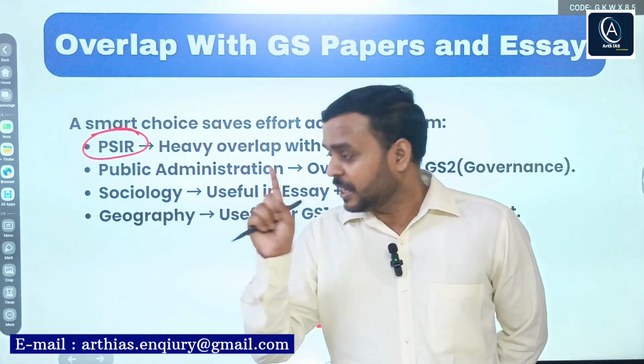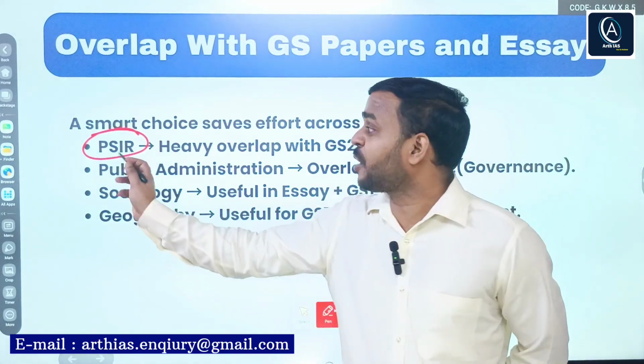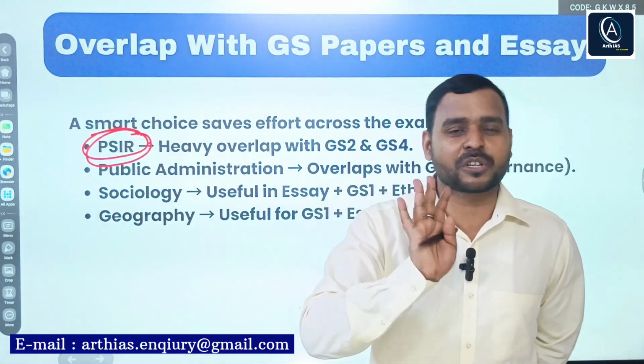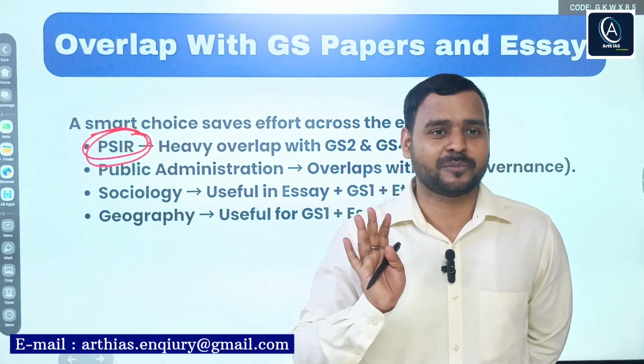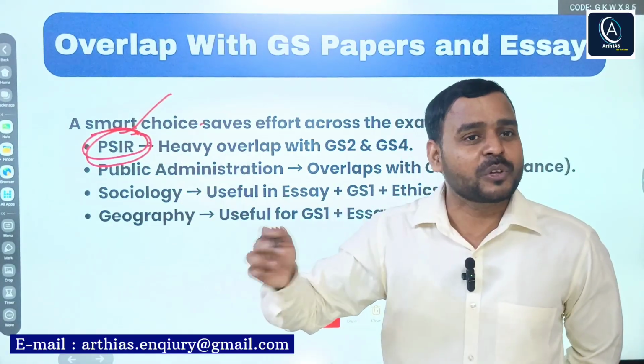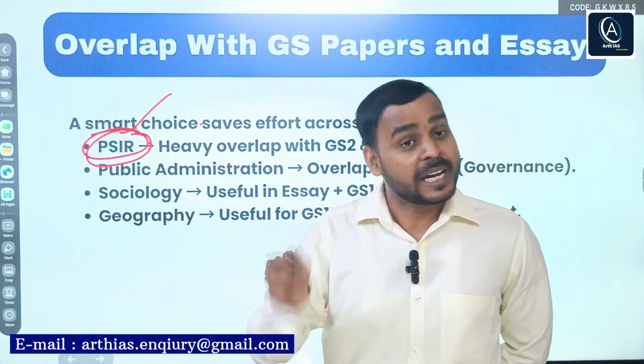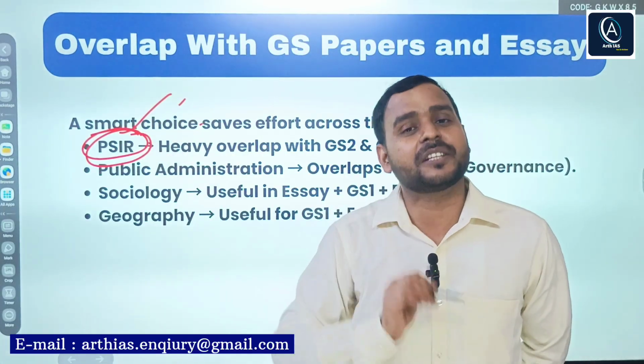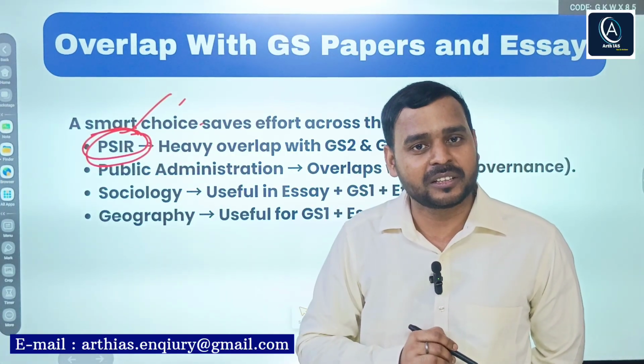If you have opted for political science and international relations, almost your GS paper 2 is complete, because here you will study polity and the constitution in great depth, and international relations is part of the second paper of political science and international relations.